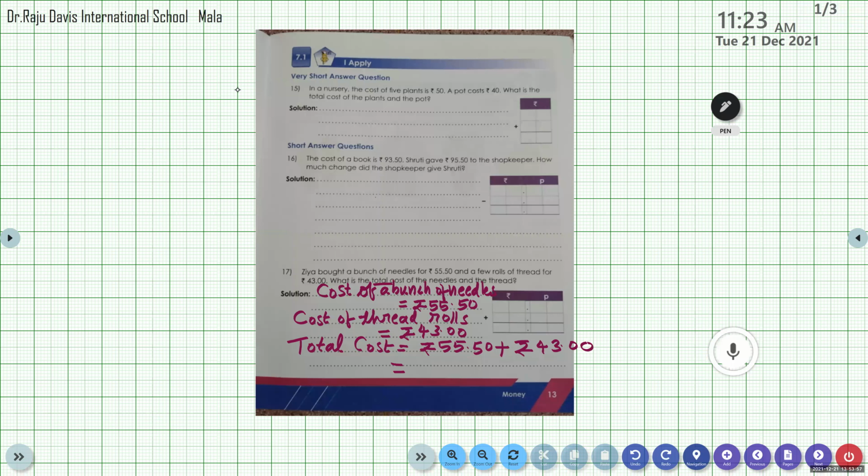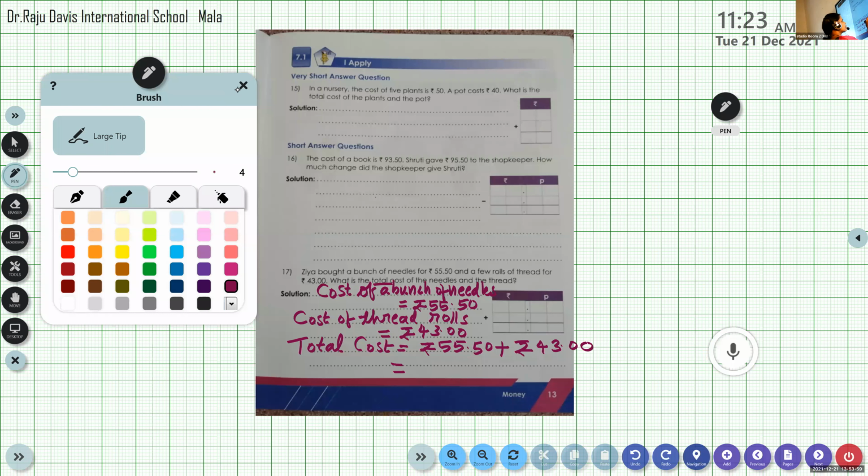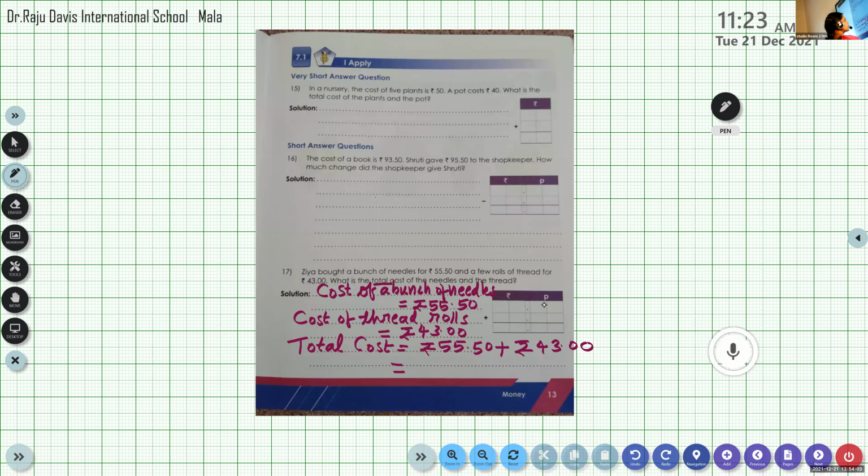So let's write the numbers in the boxes. 55 rupees 50 paise. 43 rupees 0 paise. Now do it and tell me the answer.